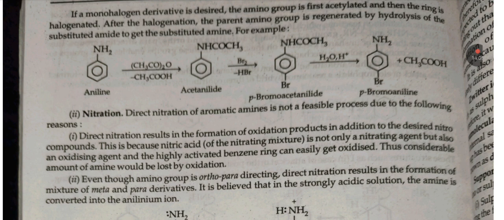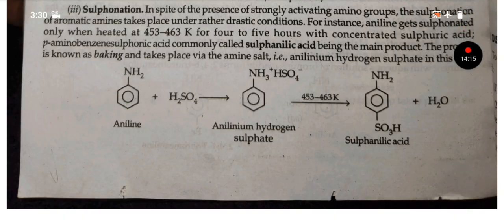This is because in a strongly acidic medium, the amine is converted into anilinium ion. Sulfonation. In spite of the presence of the strongly activating amino group, the sulfonation of aromatic amine takes place under rather drastic conditions.